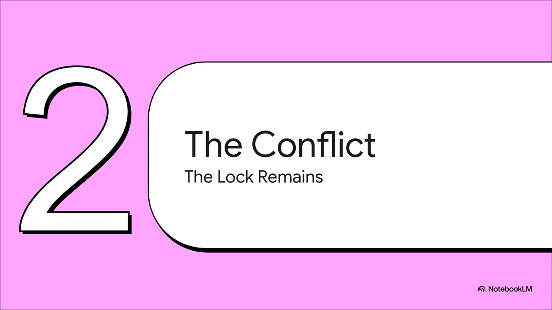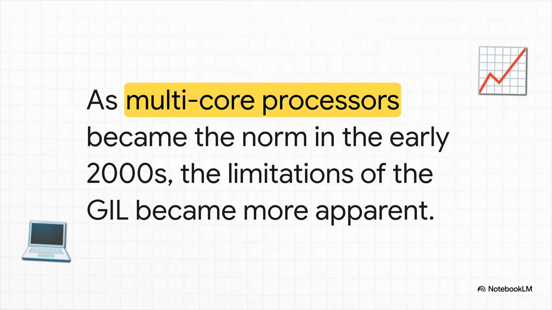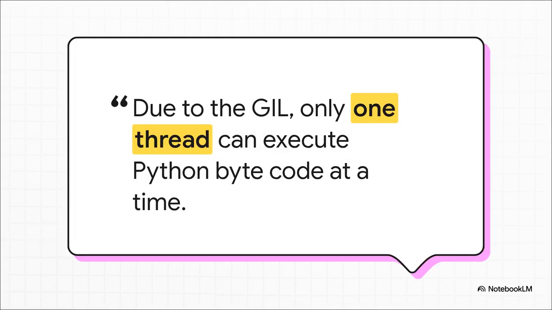But then the hardware world didn't just change, it had a revolution. All of a sudden, computers started shipping with 2, then 4, then 8 or more cores. They were built from the ground up for true parallelism, for having all those chefs in all those kitchens. And just like that, Python's one-thread-at-a-time rule went from being this clever safeguard to a major performance bottleneck. And this really gets to the heart of the conflict. Our computers now have these massive, multi-lane superhighways for processing power, but the GIL was forcing all of Python's traffic down a single, one-lane country road.